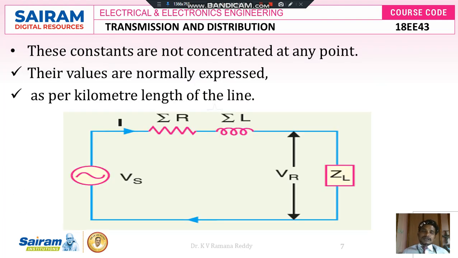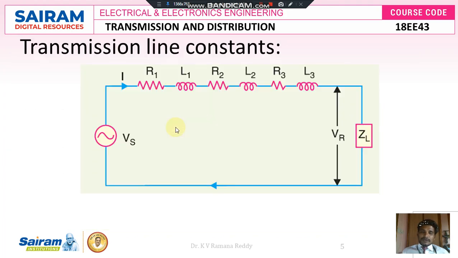So these constants are not concentrated at any point. Their values are normally expressed per kilometer length of the line. So whatever we are seeing as the transmission line parameters here, R1, L1, R2, L2, R3, L3, the current I is flowing through all these parameters.